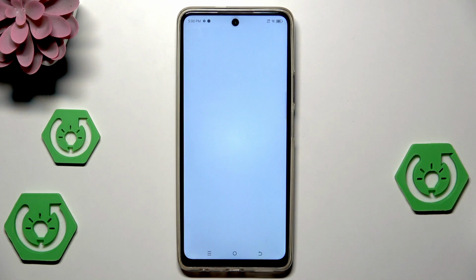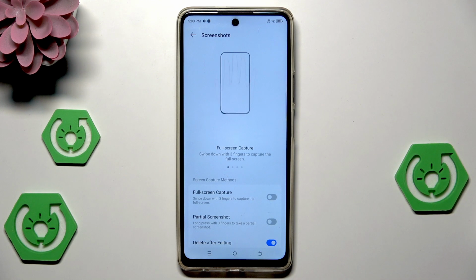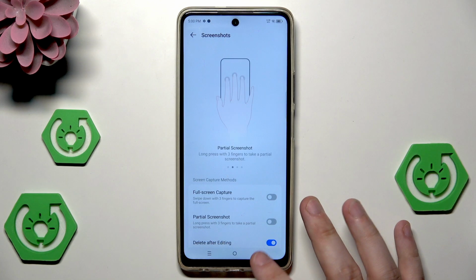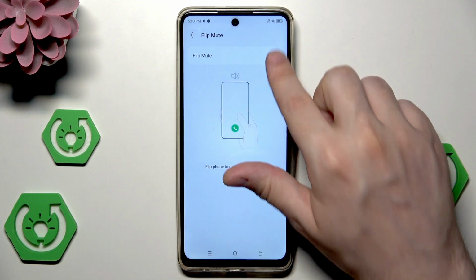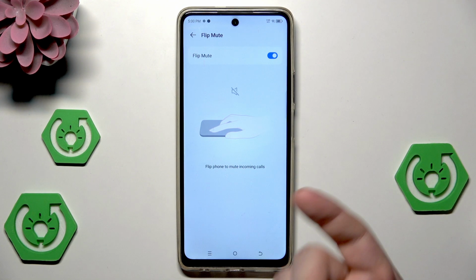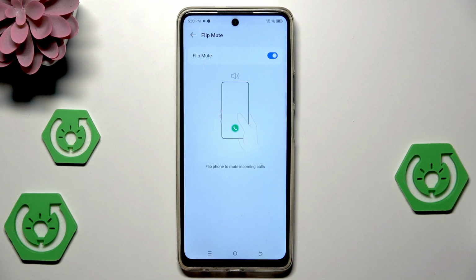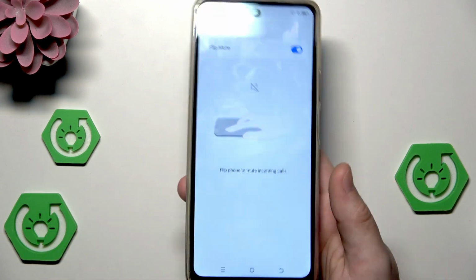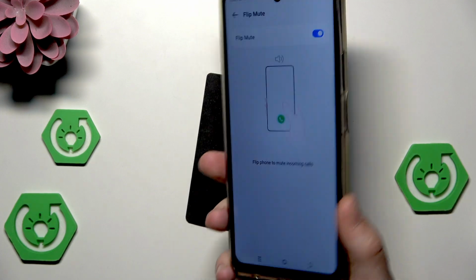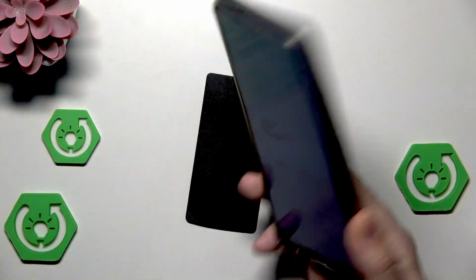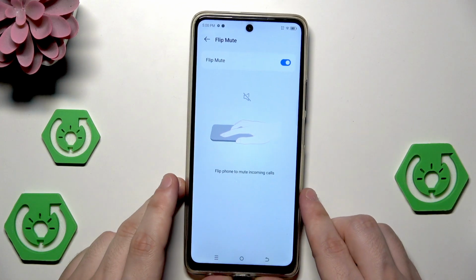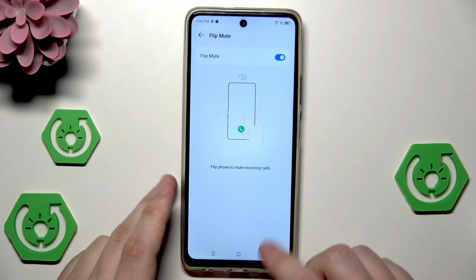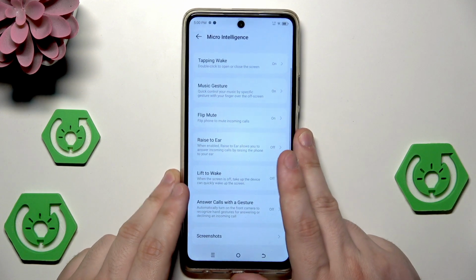We also have flip to mute. Oh, that's not the thing I wanted to get. Flip to mute. Okay. If you turn it on, you can flip the phone to mute incoming calls. So when someone is calling you, simply perform that move and it will be turned off. It will be muted.